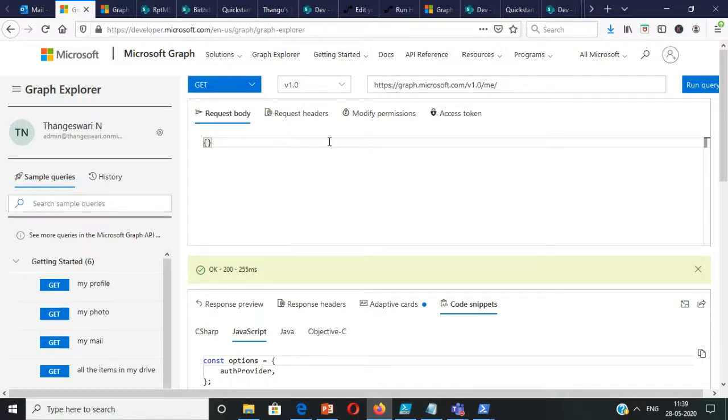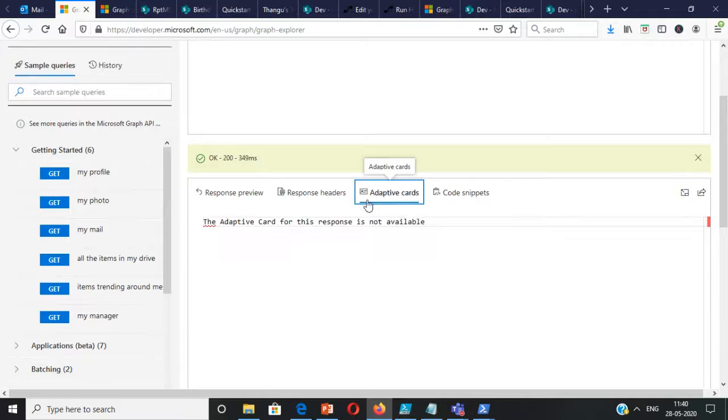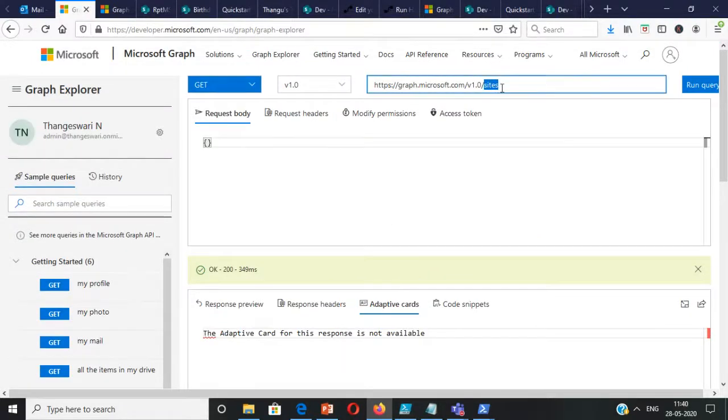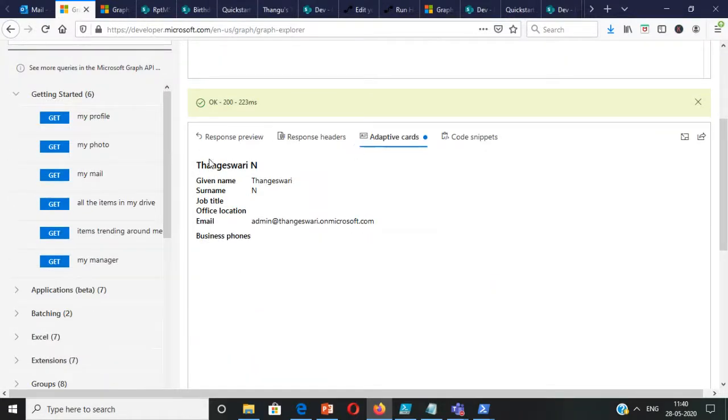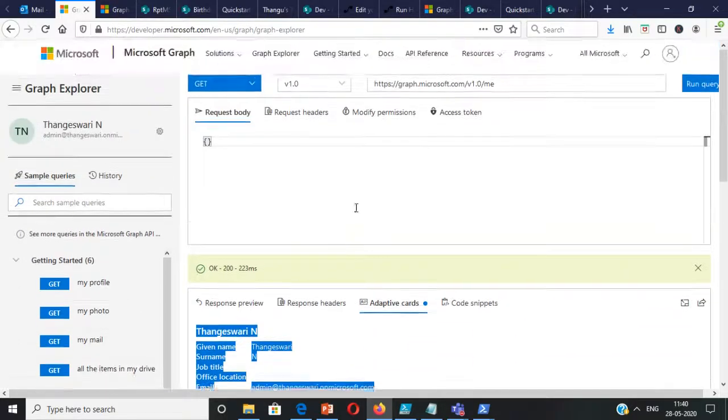Graph Explorer is constantly undergoing changes. Right now I'm just focusing on get. If you want to create, you use post, update means put or patch, and delete means delete. And the URL you have to give here. By default, we have the me query. So you don't need to know anything, just run the query and you can see the results. I'm just going to the adaptive cards. Let me go to the me query and run adaptive cards. This is a new feature where you can see the results in a beautiful way. Otherwise, you can see the response in the response preview.